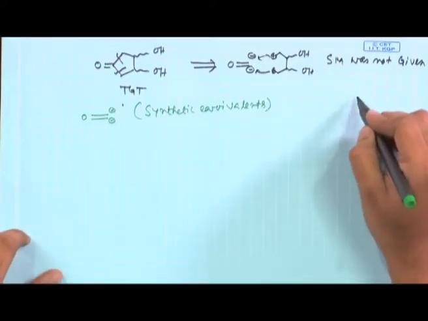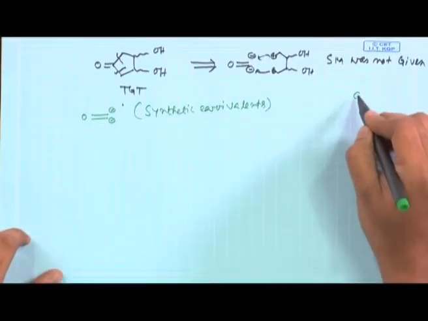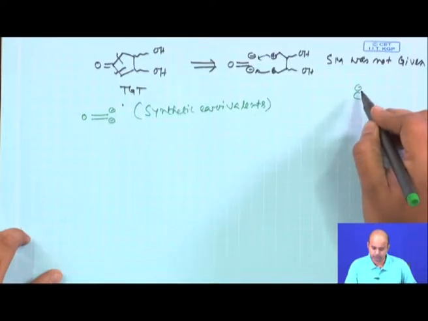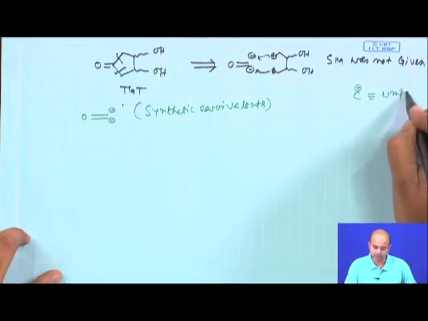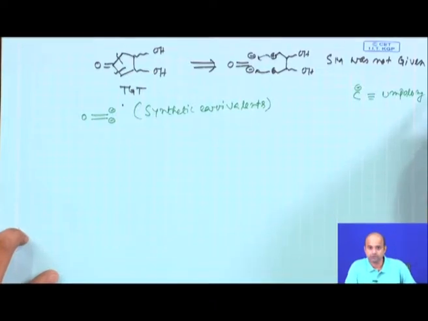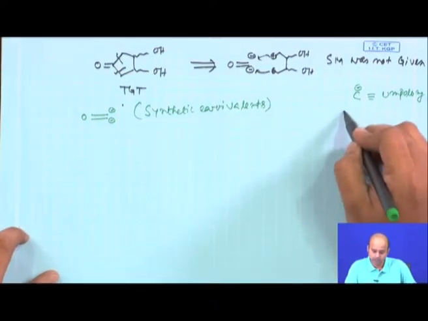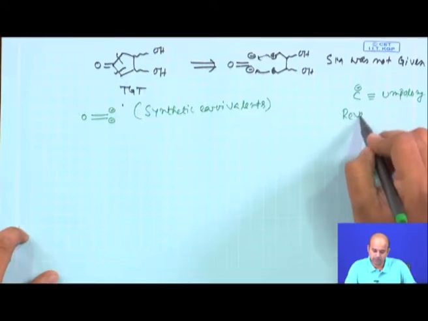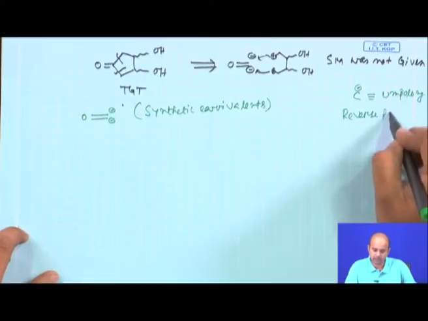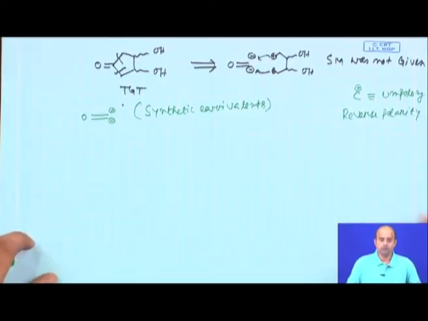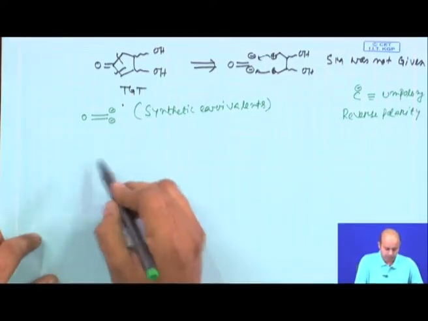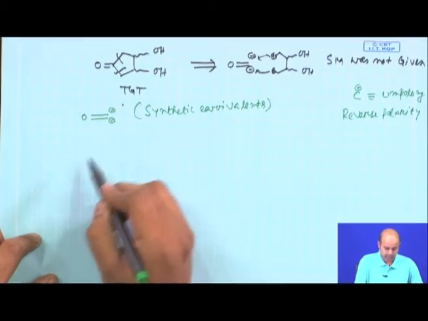In reality we all know that the carbon is normally positive here, but the negative charge means the polarity has been reversed, and these species are normally named as Umpolung species. The usual charge on carbon seems to be positive, it has been reversed. It is called Umpolung, the German name for reverse polarity. We will try to explore how this kind of species will give you a suitable disconnection.